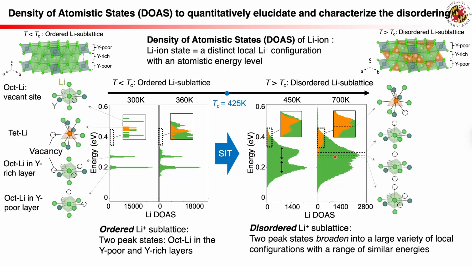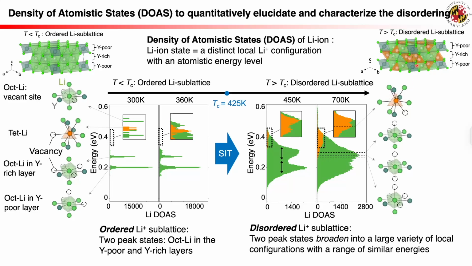This plenitude of lithium states with small energy differences manifests the frustration of the lithium-ion sublattice. Thus, the lithium DOAS effectively illustrates the frustration in super-ionic conductors during the super-ionic transition. As shown in the DOAS, a large number of lithium ions on tetrahedral sites, shown in orange, are activated after super-ionic transition, in agreement with the structures observed in MD simulations.